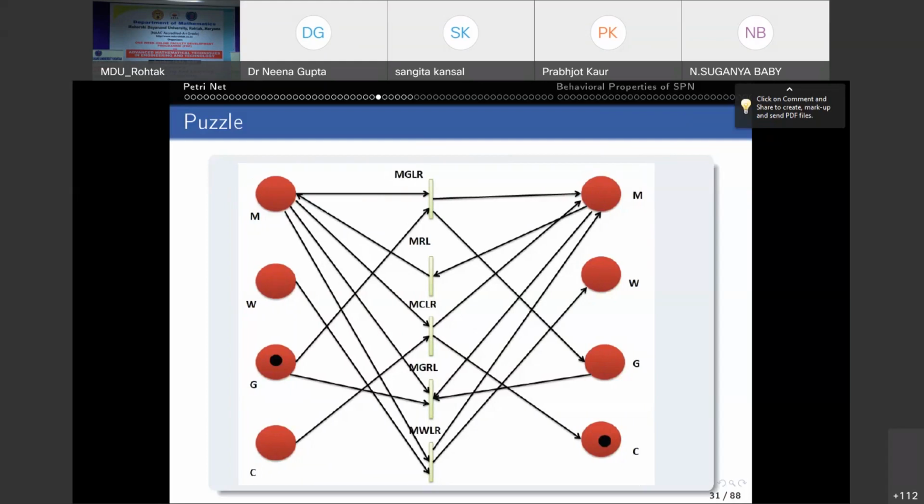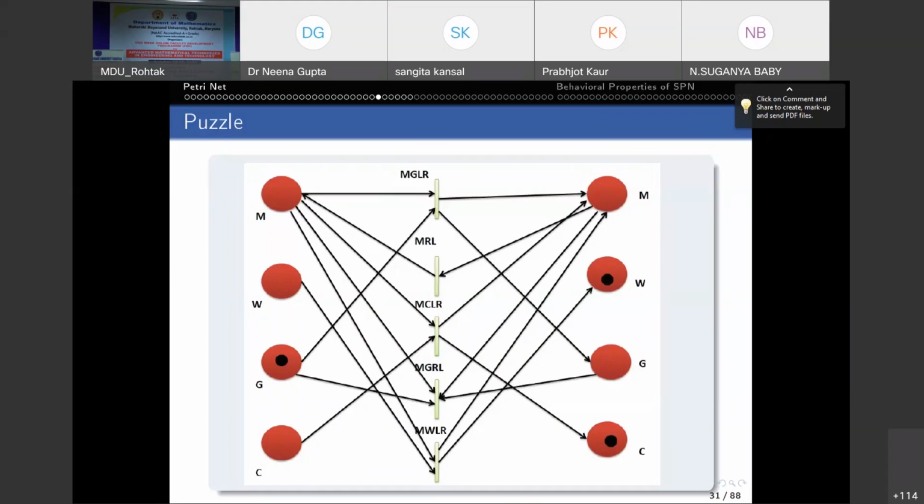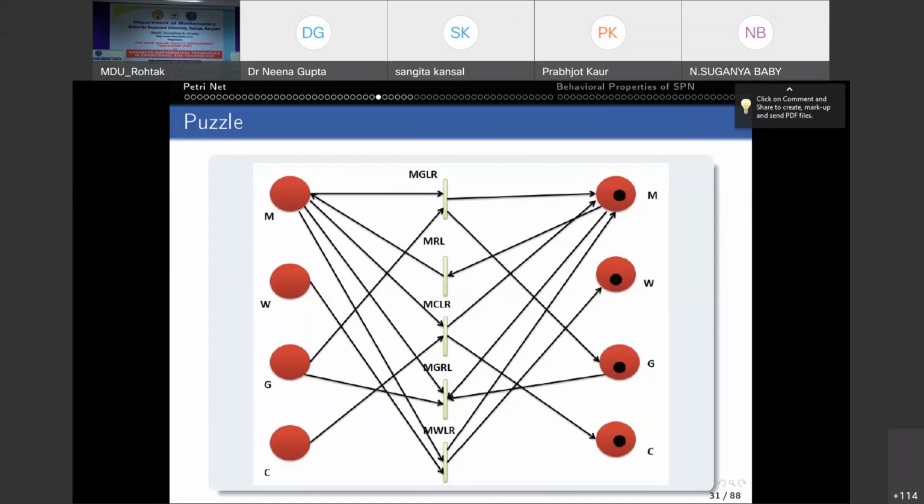So MWLR is enabled and the token moves from the left side to the right side. And then after that, the man goes from right to left, that is this transition is enabled, and the man is on the left side. Then he will bring the goat with him and everybody is now on the right side. So this is how we model a puzzle also.